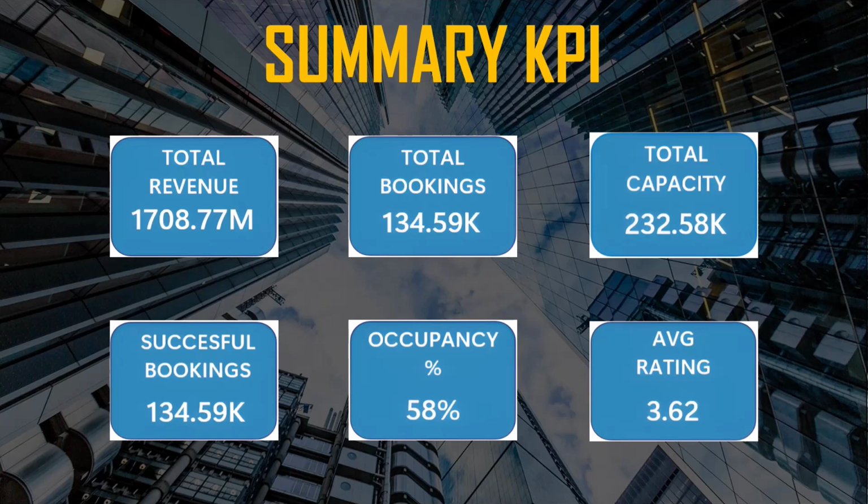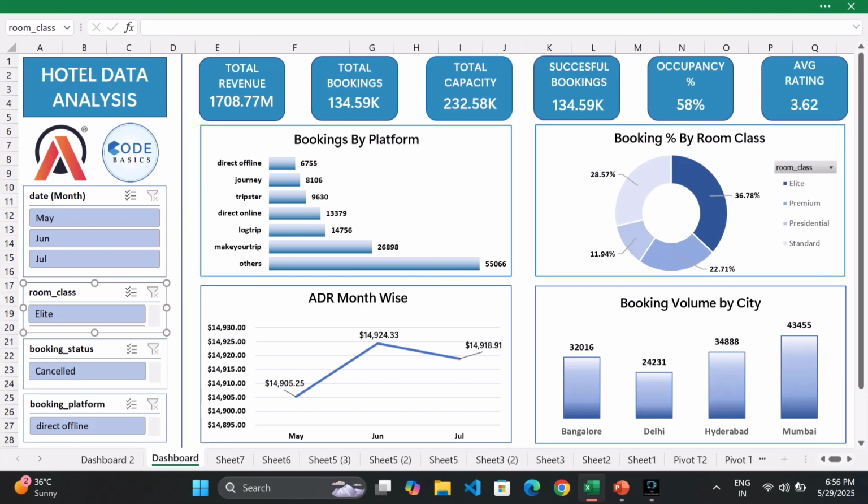So let's get to Excel, because I made the dashboard in Excel. This is my Microsoft Excel, and there are two dashboards which I made from the data given by Code Basics. This is my dashboard one. In this we can clearly see our total revenue, which is 1708 million, and bookings and occupancy. Overall bookings and revenue look strong, but occupancy is only 58%. We can clearly see it in our KPIs.